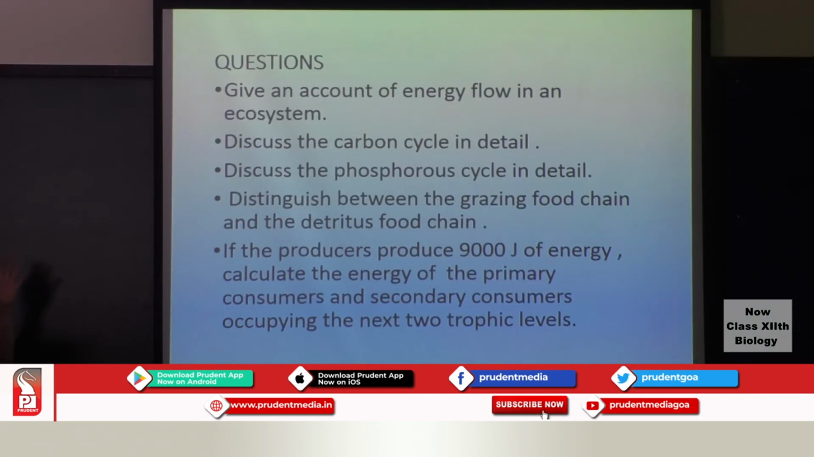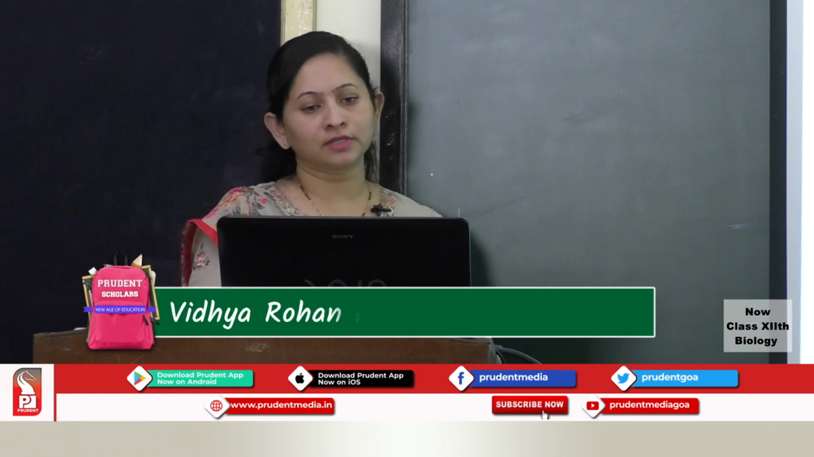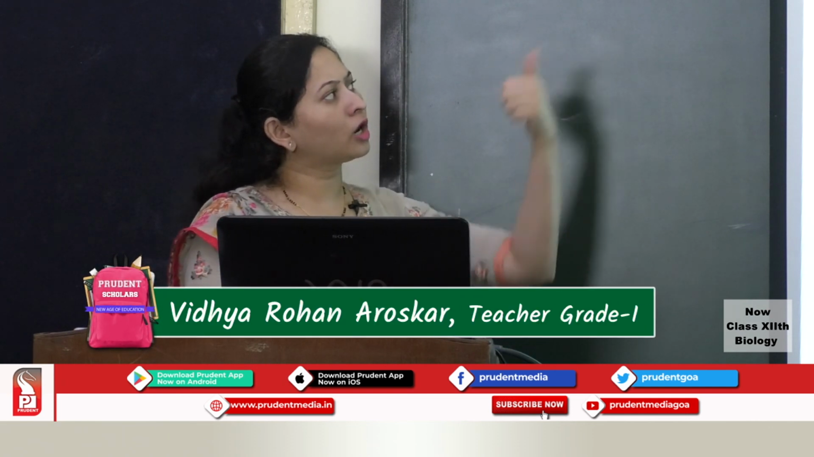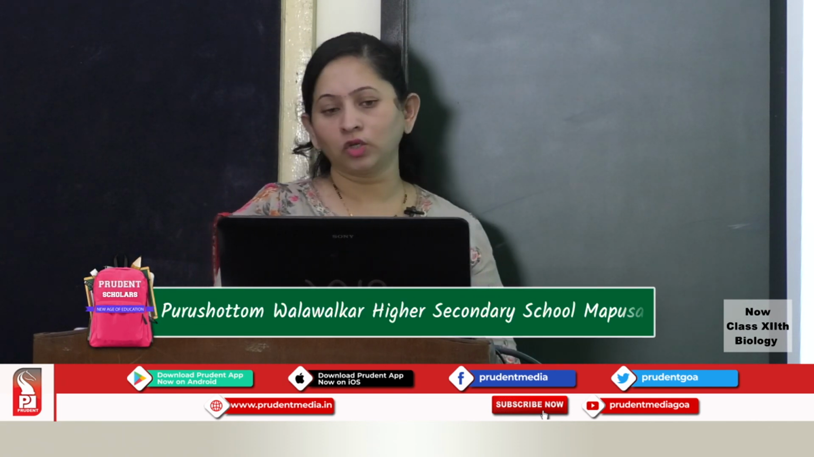Students, now let us discuss some questions on the topic ecosystem. Here, give an account of energy flow in an ecosystem. You have to discuss in detail the 10% law, the loss of heat from one trophic level to the next. Then you'll have to discuss the different trophic levels, etc. So give an overall account of energy flow in an ecosystem.